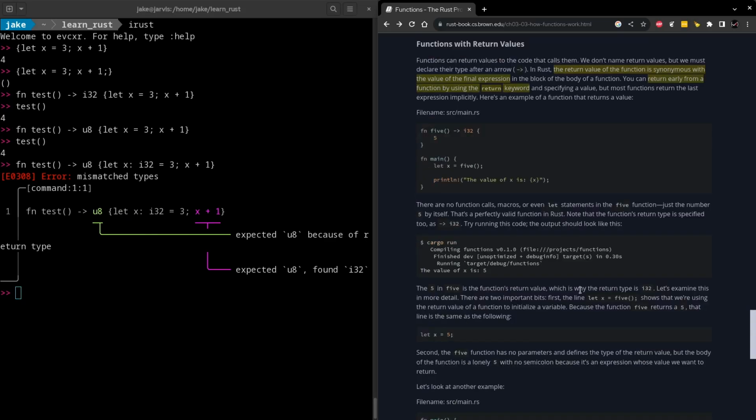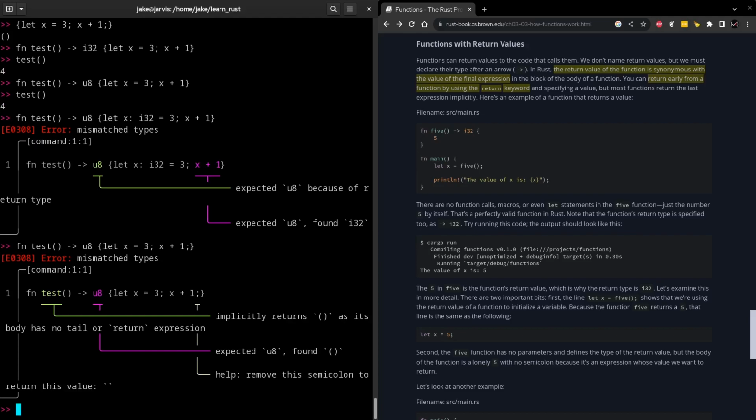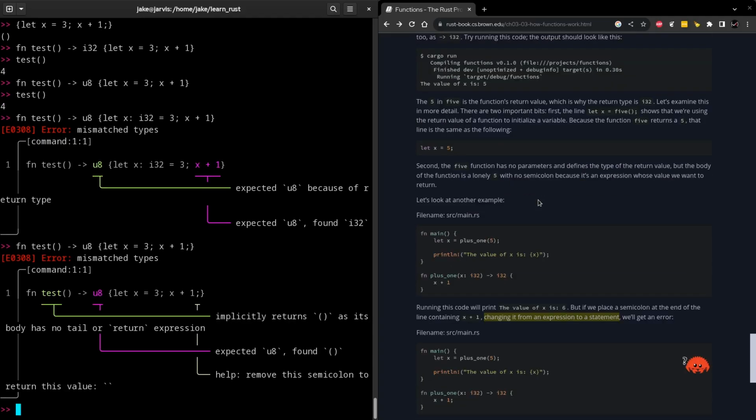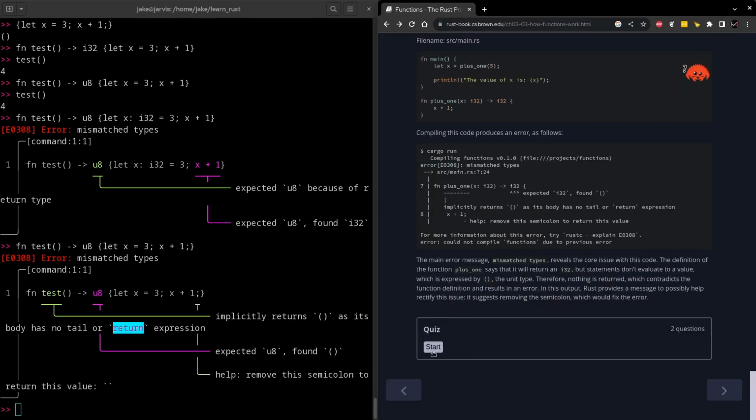And then for functions that end in a statement, like we have with this printline function here, you don't need to specify a return type because it returns that empty tuple or that unit. I'm sure that if we were to modify this function one more time, so it ends in a statement, we'll likely get another complaint. Yeah, there we go. One other thing they talked about in this section that we really didn't get to see much is that you can return early from a function just like you would in Python by using the return expression. Okay, let's move on to the quiz.